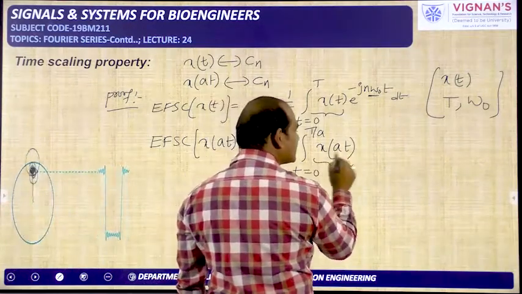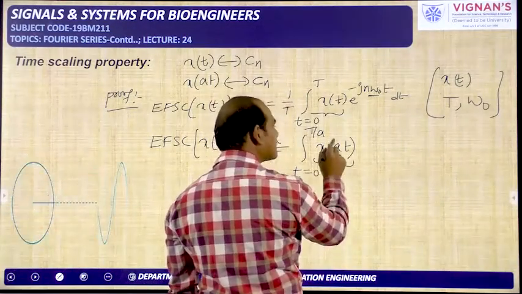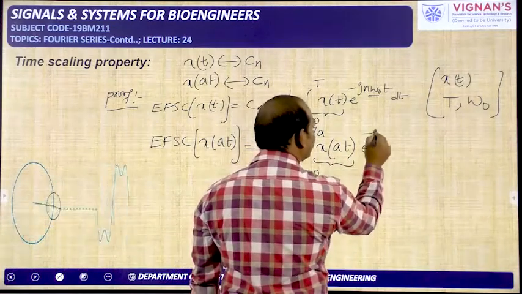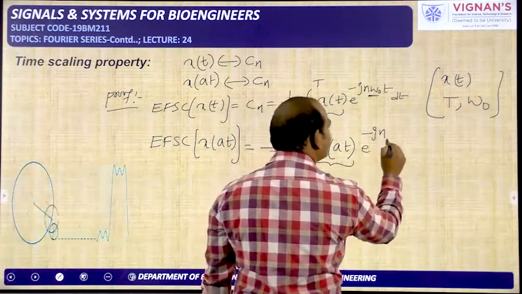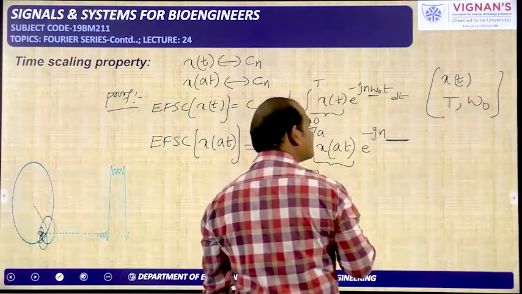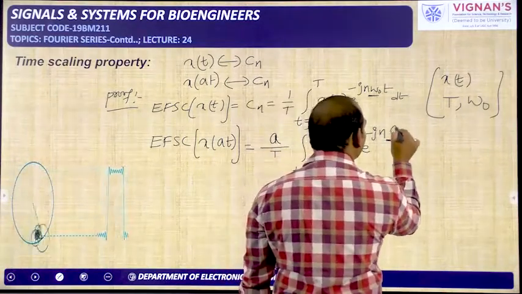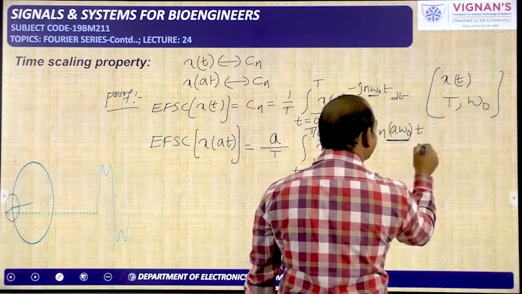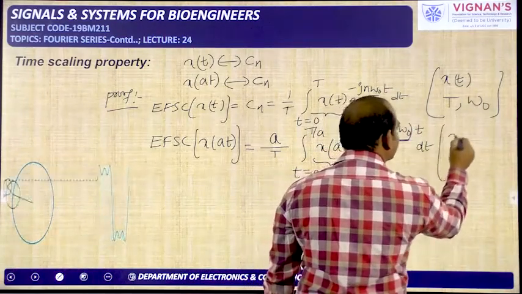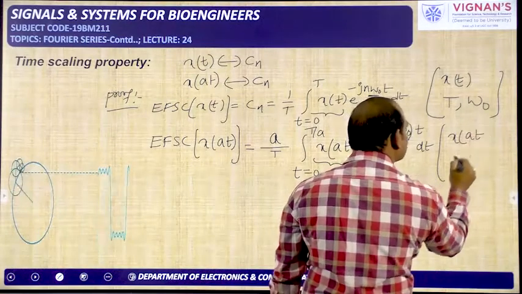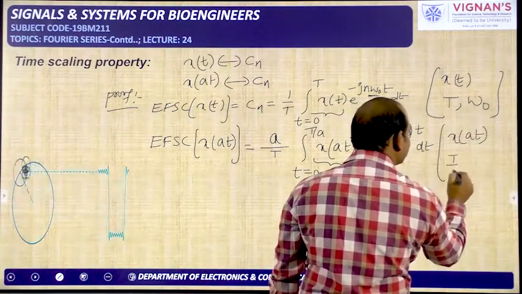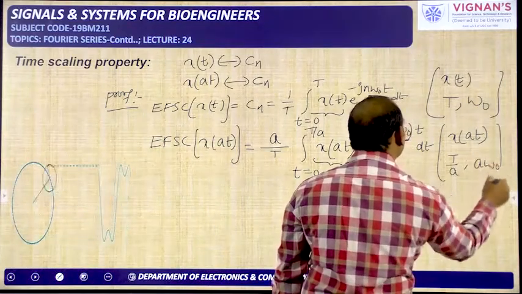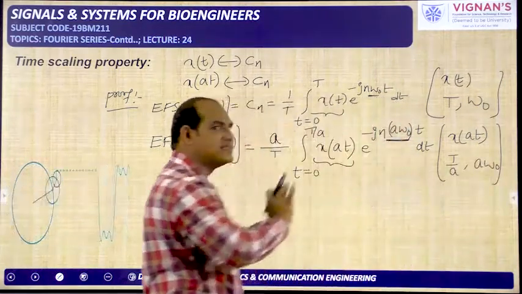This is the place for the signal for which we are calculating the coefficient. That's why x of at, e power minus jn. Here I need to write the fundamental frequency of the signal x of at only. That I know already, that is a into omega naught into t dt. So the x of at is having the fundamental time period T by a and fundamental frequency a into omega naught. That's why I have written the equation like this.